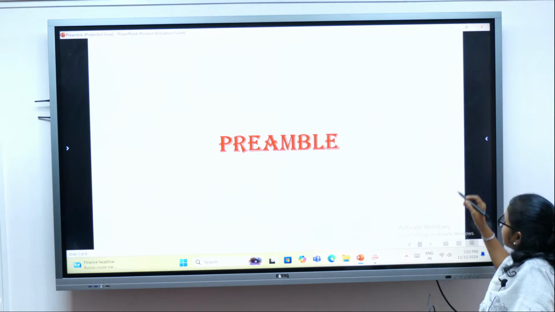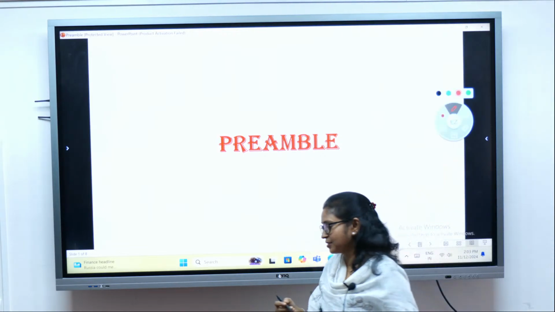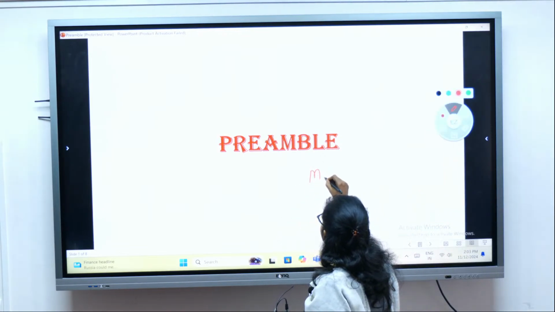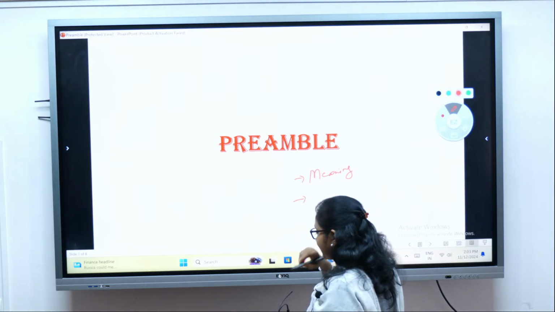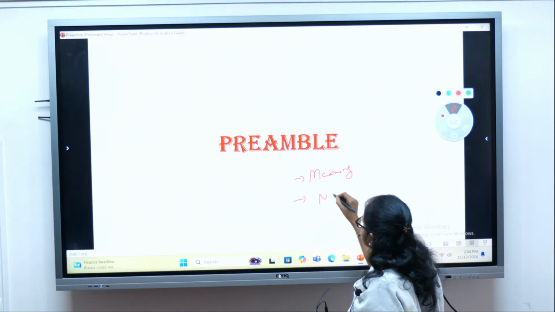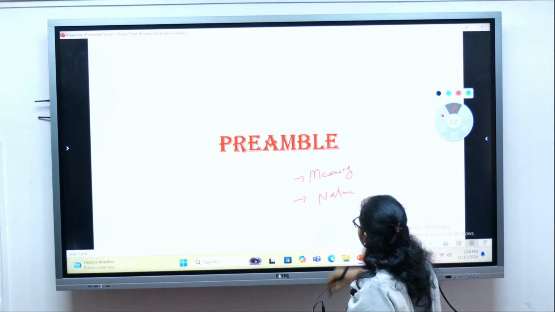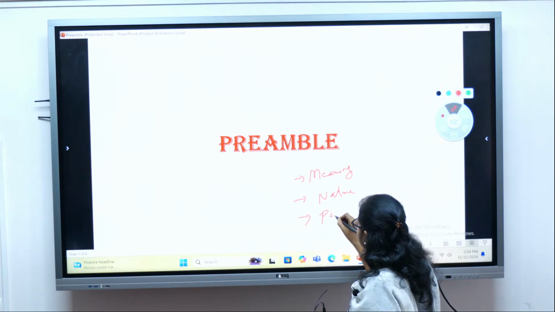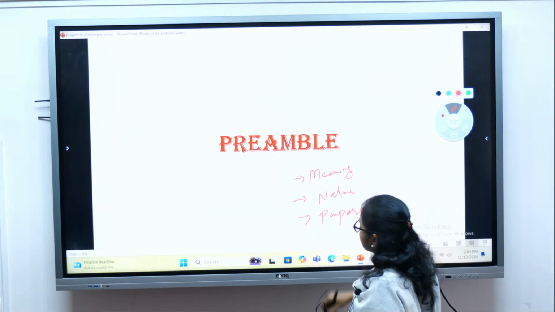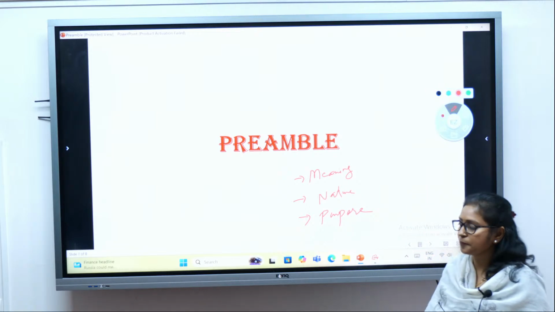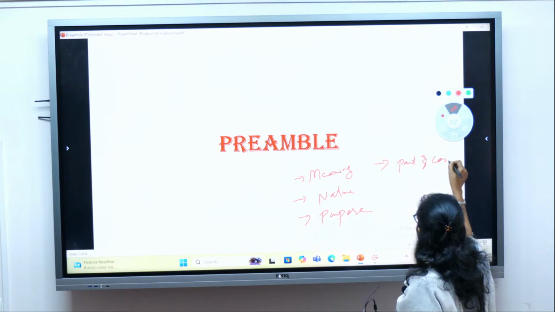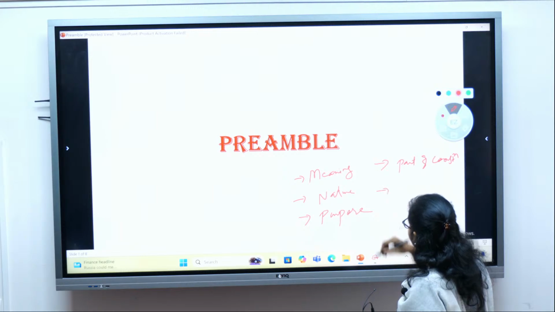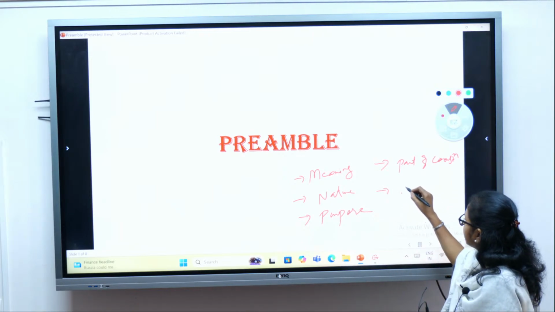So let's look into the overview of the chapter, what we are going to discuss today. The meaning of preamble. We'll look into the nature of the Indian preamble, its purpose, and then whether the Indian preamble is part of the constitution. We'll also look into whether the preamble can be amended.